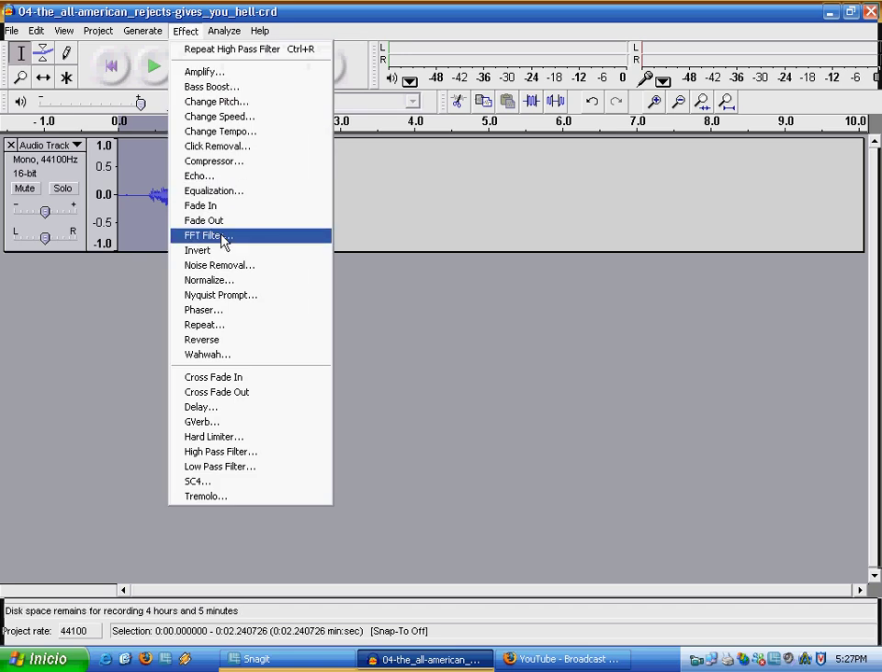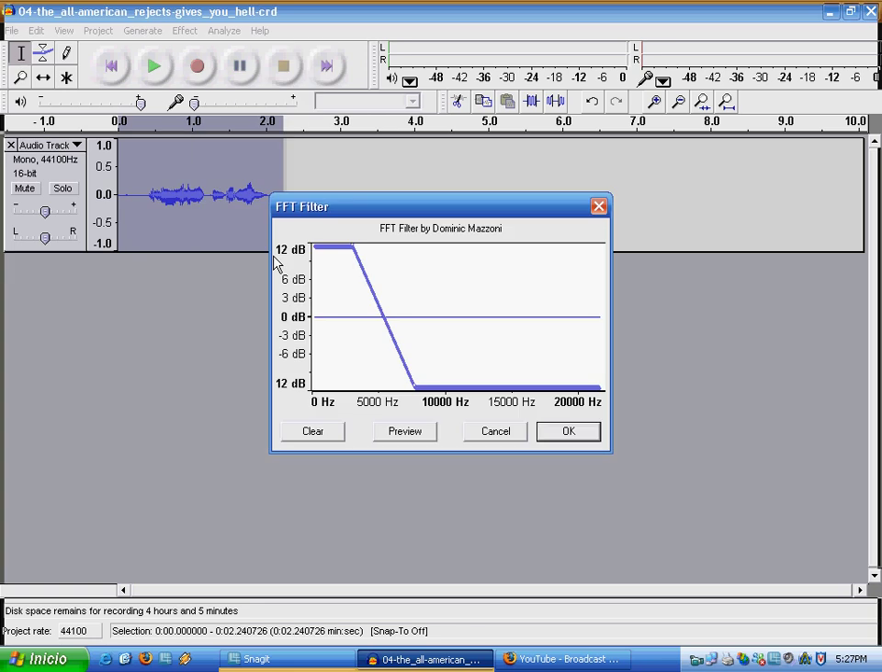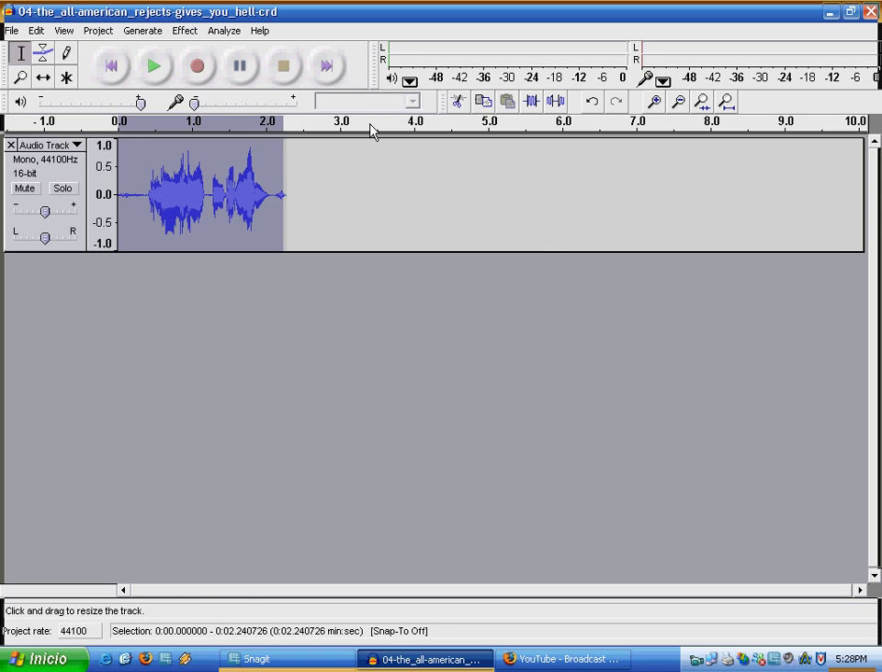You're going to click on FFT Filter, and this is going to show up. What you want to do is click on the purple line and drag it up to 12 dB. Then click right here at 1 million. It should have a shape like this. When you have it like that, click OK. As you can see, it's bigger, fatter.